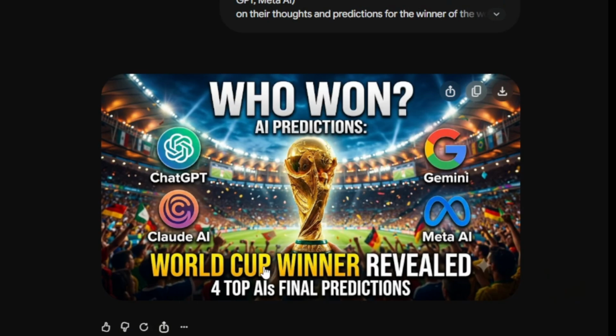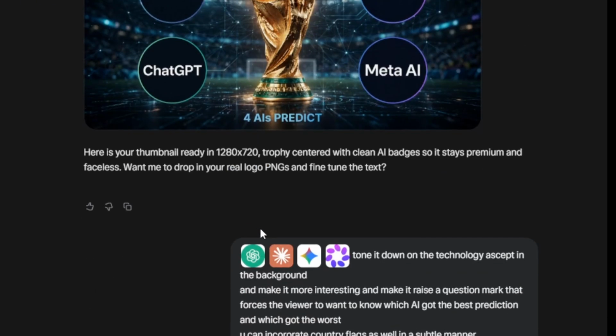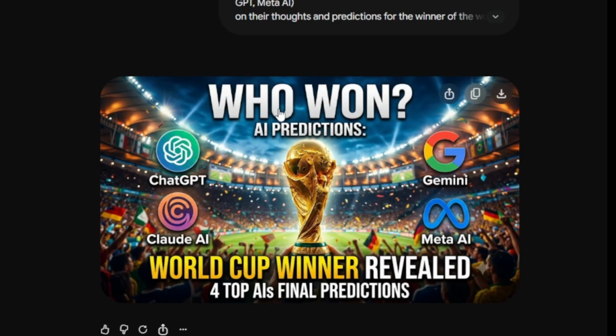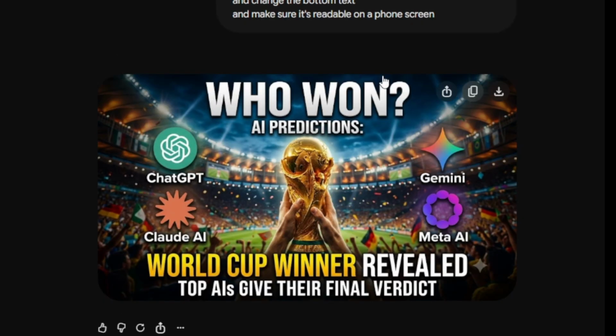I don't think the text is good, and the logos, of course. So I'm gonna do the same thing that I did with Meta AI. I'm gonna feed it the logos, the correct logos of each company. I'm gonna tell it to keep the background, keep the trophy and the hands to the trophy. But we will change the text to a different thing. We'll see. Again, with the wrong logos that I can't take from AI.